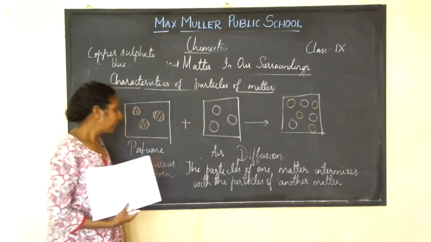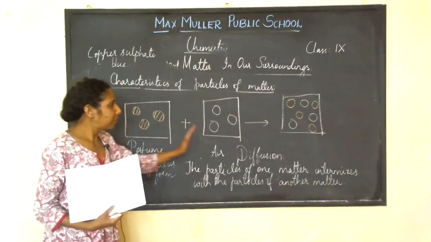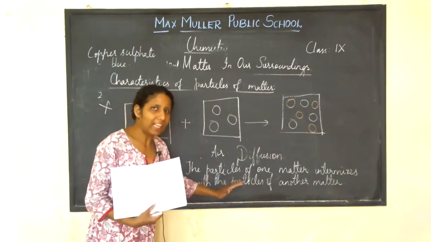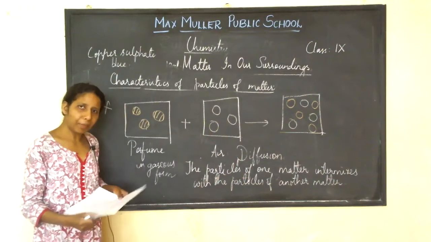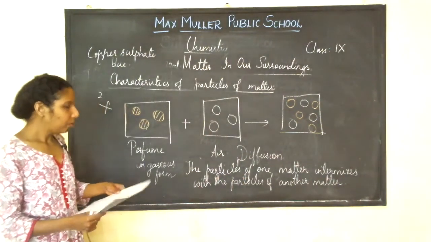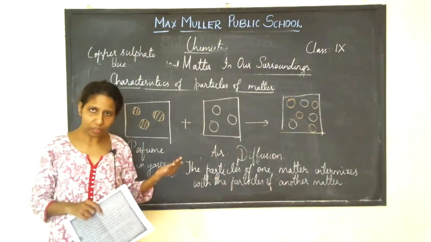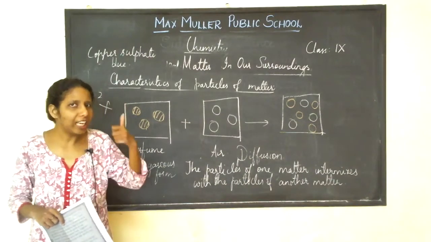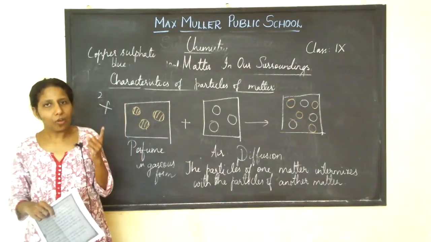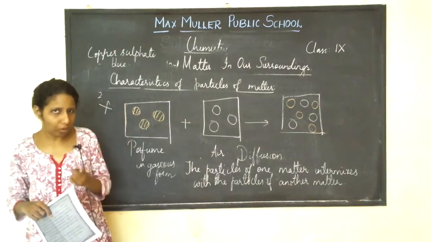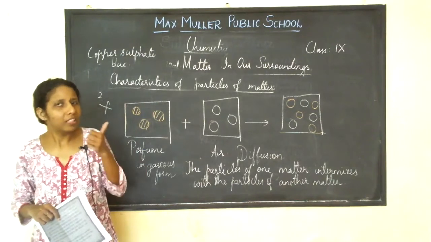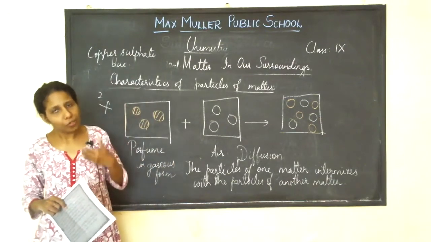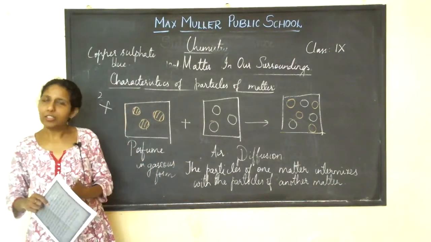Did you people understand this? The particles of one matter intermixes with the particles of another matter. This process is called as diffusion. So the earlier examples we took, salt dissolving in water is an example of diffusion again. You dissolve copper sulfate crystals in water, which is also an example of diffusion. You dissolve potassium permanganate in water, which is also an example of diffusion.